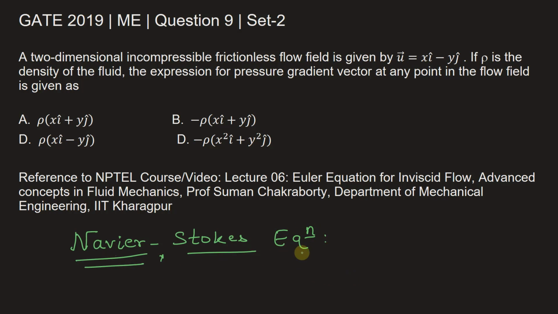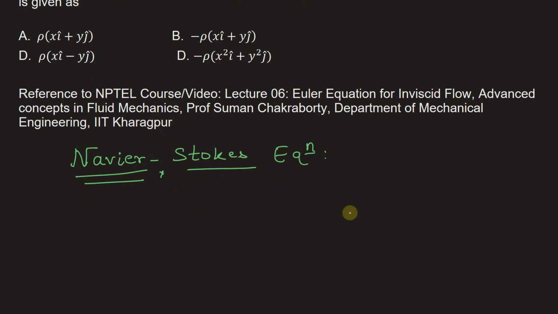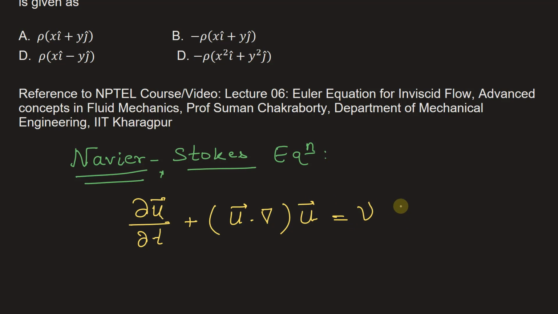The incompressible Navier-Stokes equation in vector form can be written as dou u by dou t, this u vector, plus u vector dot del into u vector, is equal to kinematic viscosity times del squared of u vector, minus pressure gradient divided by the density, plus the acceleration due to gravity.